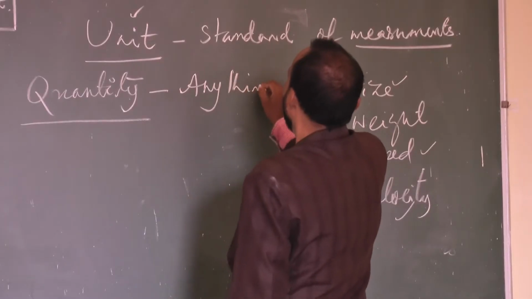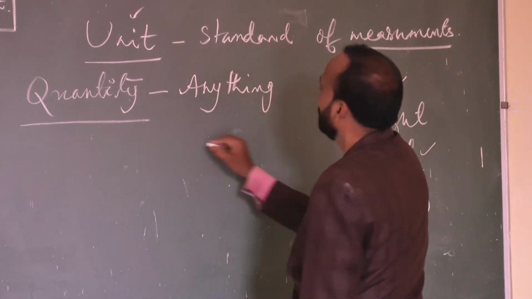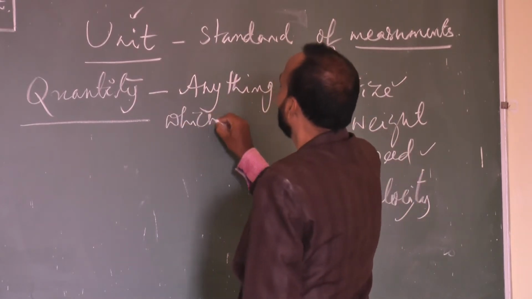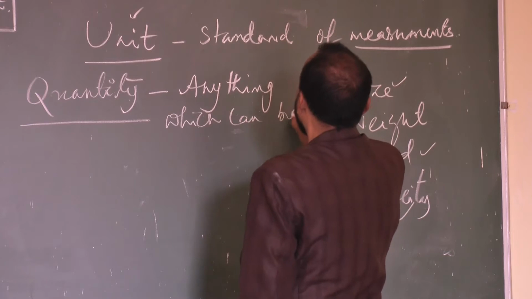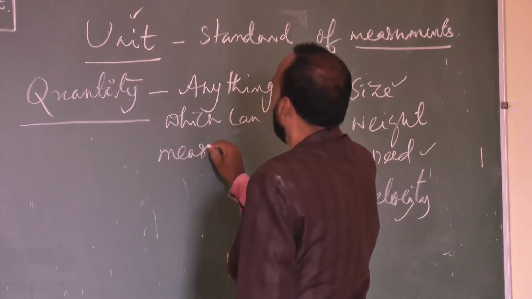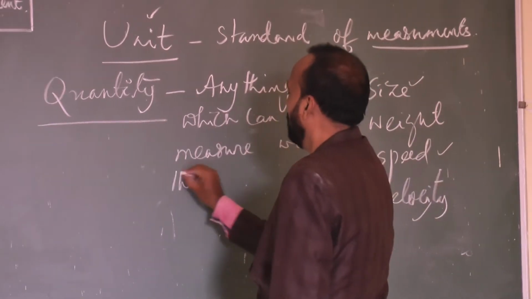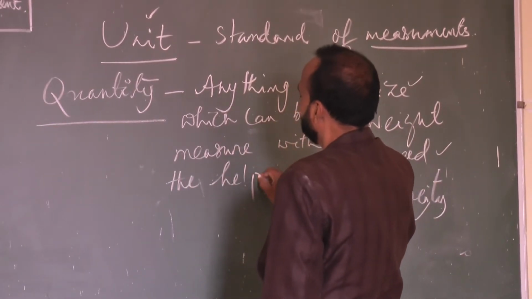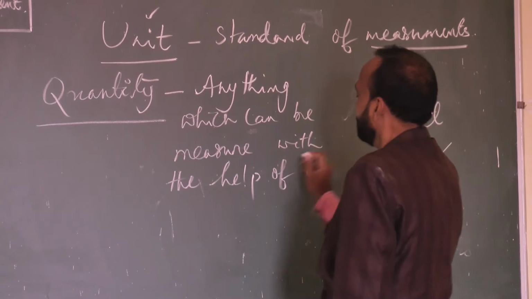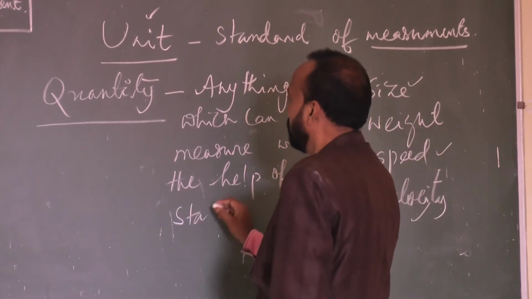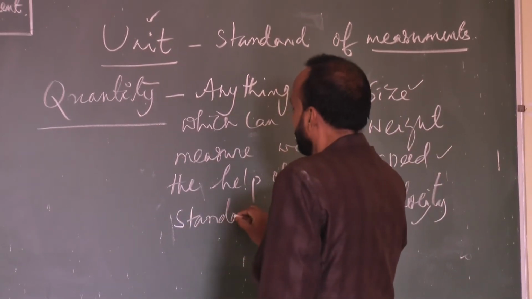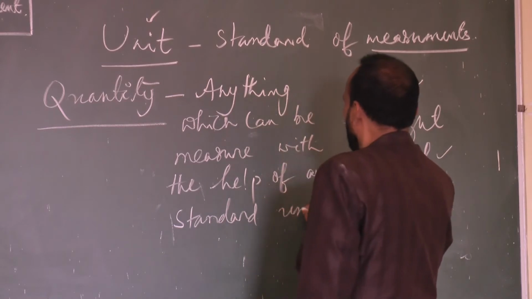Anything which can be measured with the help of a standard unit, they are called quantity. Standard unit.